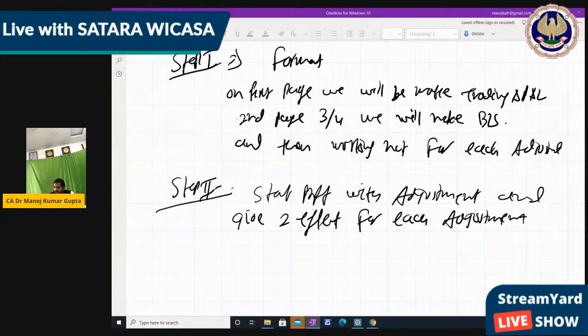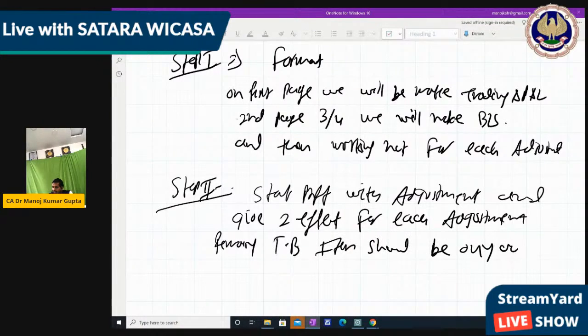And then the remaining trial balance items should have only one effect. Means for an adjustment you have to provide two effects, but for a trial balance item you need to provide only one effect.